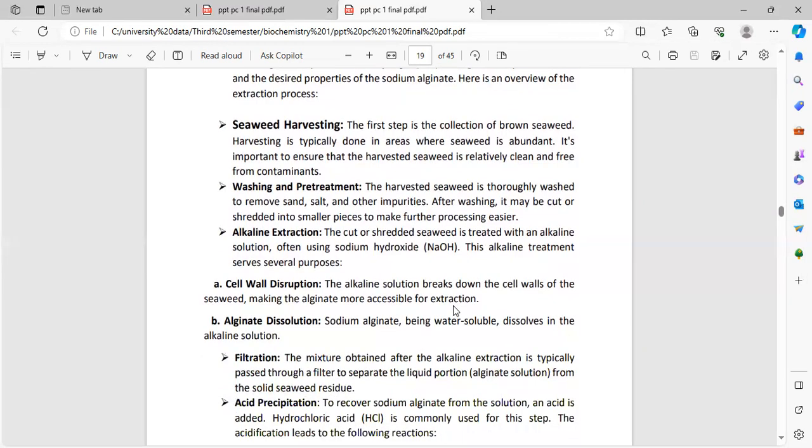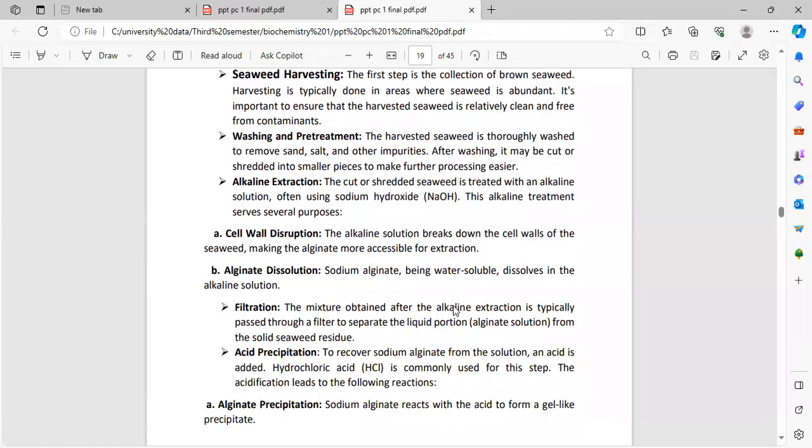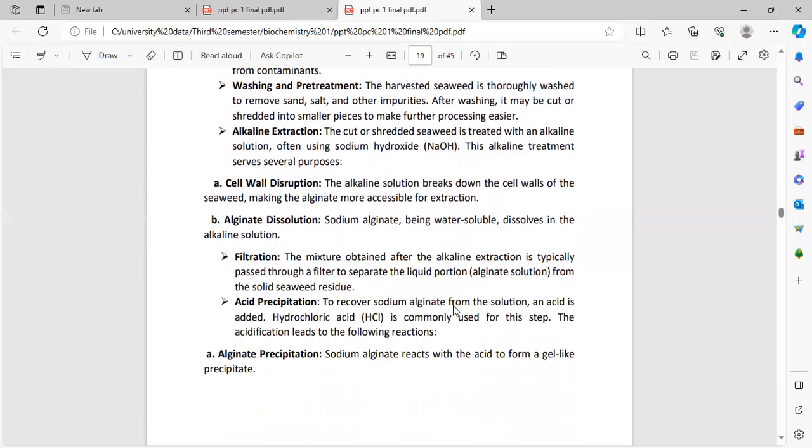Alkaline extraction. The cut or shredded seaweed is treated with an alkaline solution, often using sodium hydroxide, NaOH. This alkaline treatment serves several purposes. Cell wall destruction: the alkaline solution breaks down the cell walls of the seaweed, making the alginate more accessible for extraction. Alginate solution: sodium alginate, being water soluble, dissolves in the alkaline solution. Filtration: the mixture obtained after the alkaline extraction is typically passed through filtration to separate the liquid portion, the alginate solution, from the solid seaweed residue.